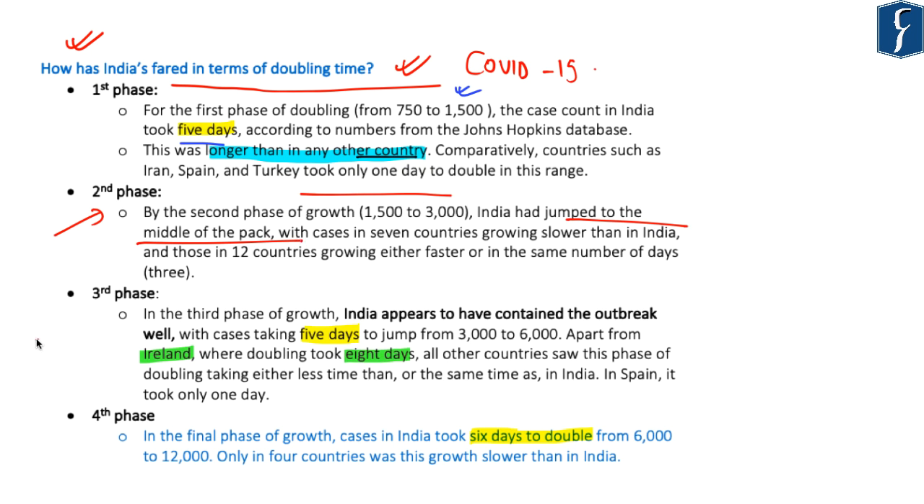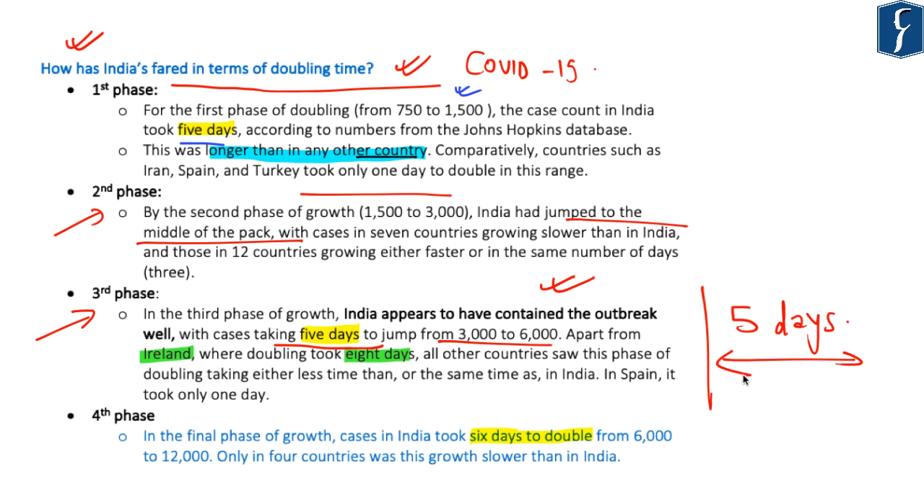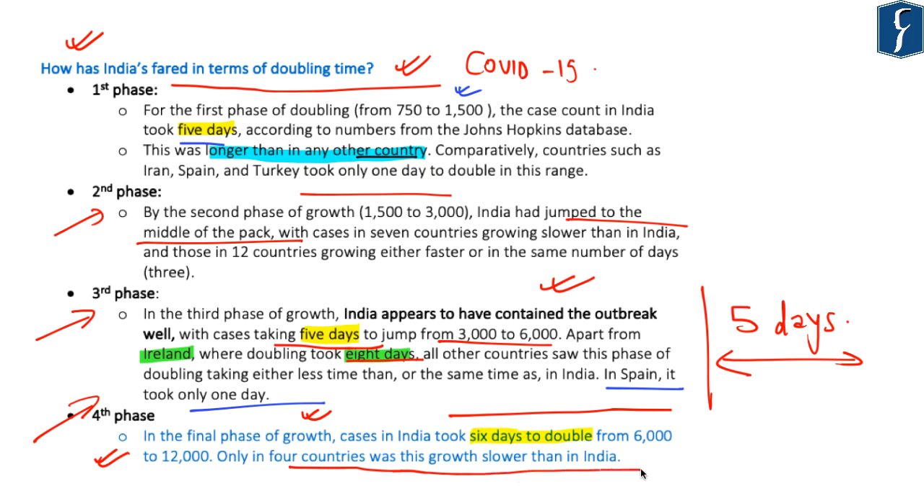Whereas with respect to the third phase, India appeared to have contained the outbreak quite well, as cases took 5 days to jump from 3000 to 6000. So the doubling rate in the third phase was 5 days. And apart from Ireland, in all other countries the doubling rate was quite less, and in Spain it was only 1 day. Further, in the final phase of growth, cases in India took 6 days to double from 6,000 to 12,000, and only in 4 countries was this growth slower than India.